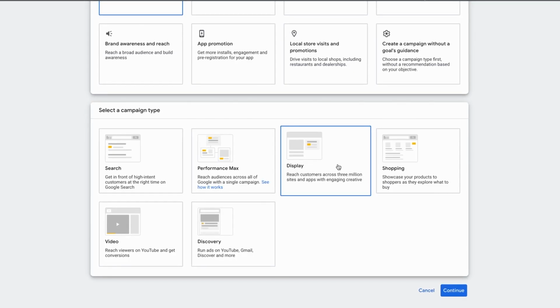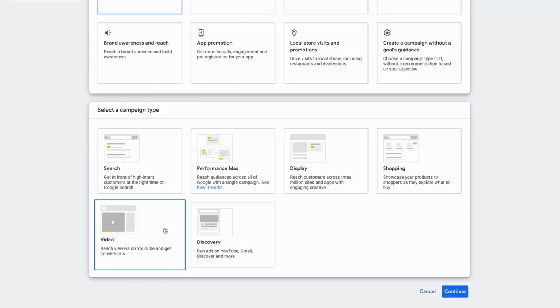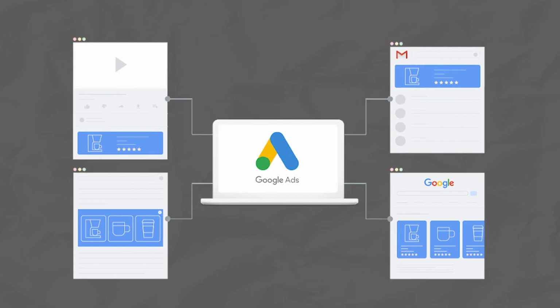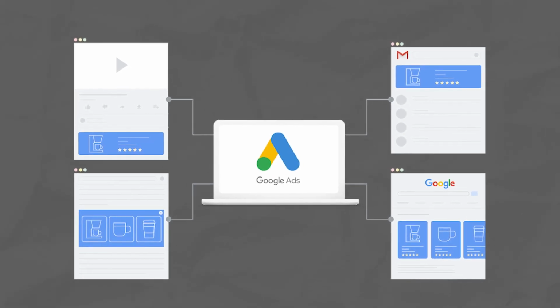But if you are running ads on some of the other parts of the Google Ads world, like the display network or YouTube, for example, then the targeting, working out who to put your ads in front of, is becoming less and less of a determining factor in your success. And actually what goes into your ad from a creative and ad copy standpoint, whether it's video, images, the text that you write, all that sort of stuff, is going to become much more important. We've seen that already, and that's a trend that's going to continue.